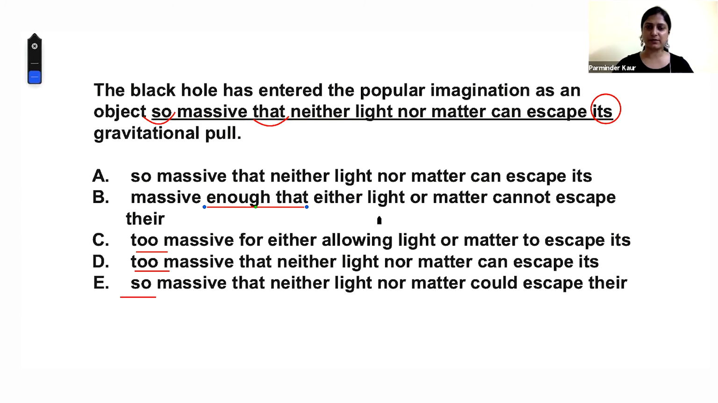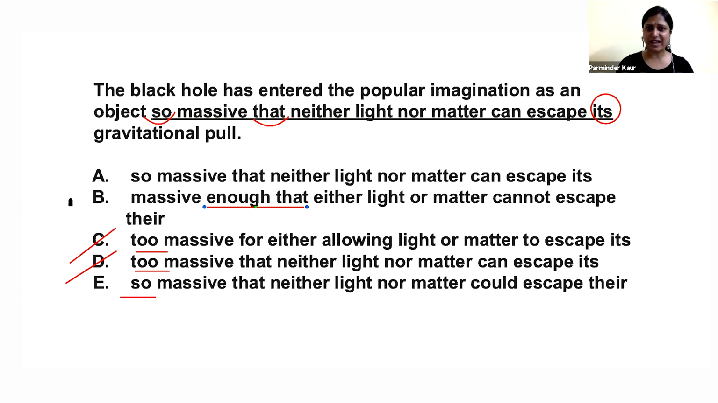If you want to say it's too expensive, that's wrong. It's so expensive that you can't buy it. It's so massive that none can escape it. So if you want to make that a relationship, it has to be "so that", not "too that". So these two answer choices can be eliminated. Another is "massive enough that". That expression is again wrong, because we are not saying it's so enough that something can't happen.